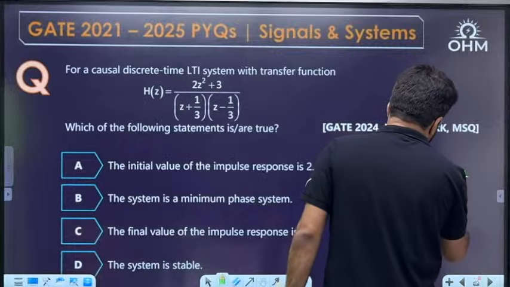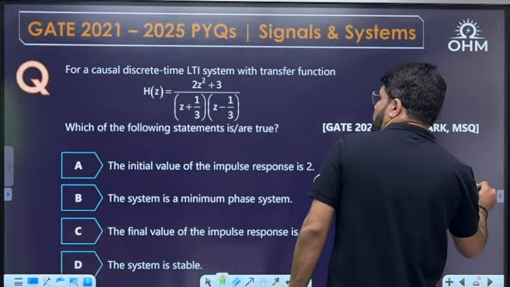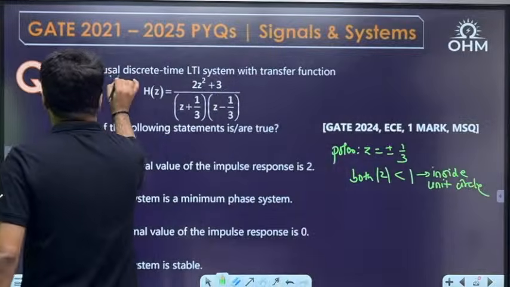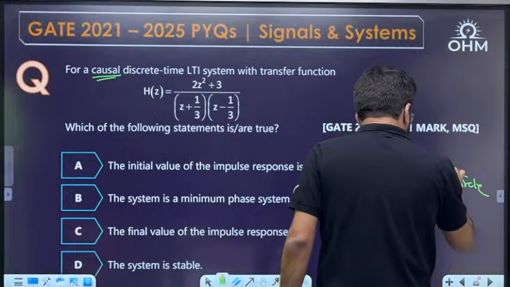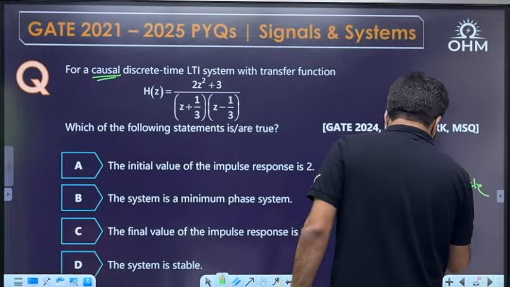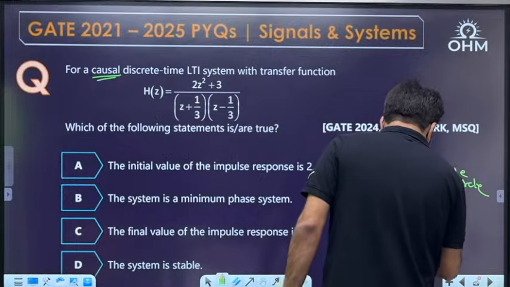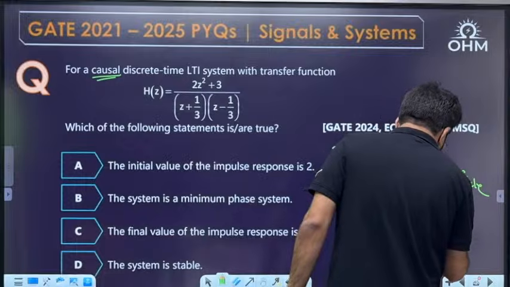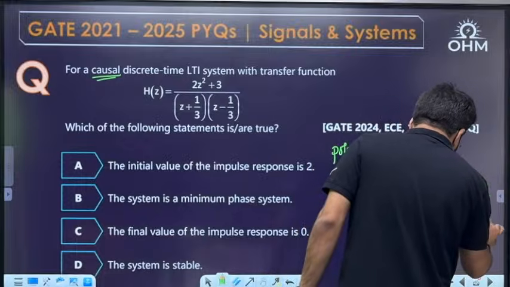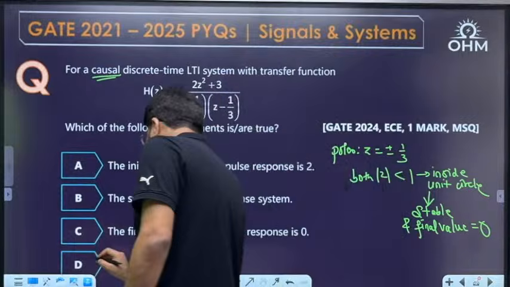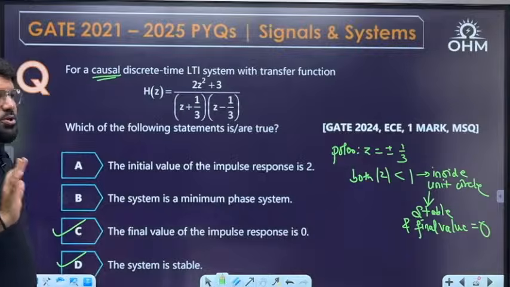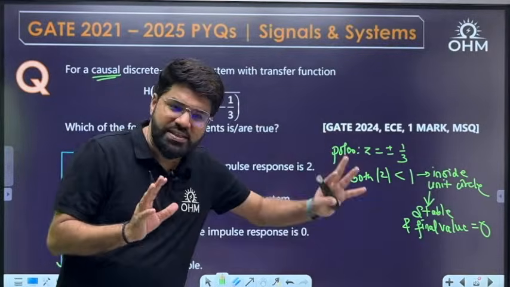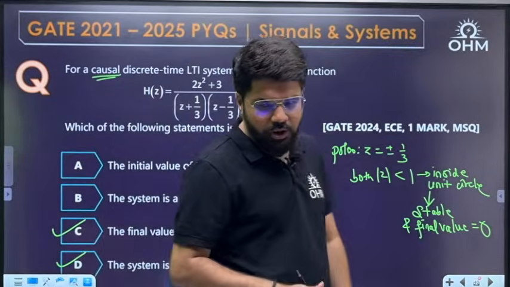If all poles of a causal system are inside the unit circle, the system will be stable and the final value will be 0. This is something that you should directly say. The system is stable, correct. The final value is 0, correct. Two options are anyway correct, but I have to scan all. MSQ means you have to scan all options compulsorily.